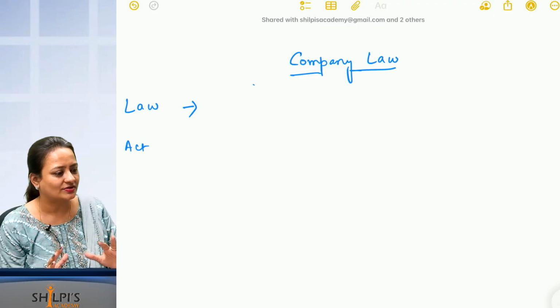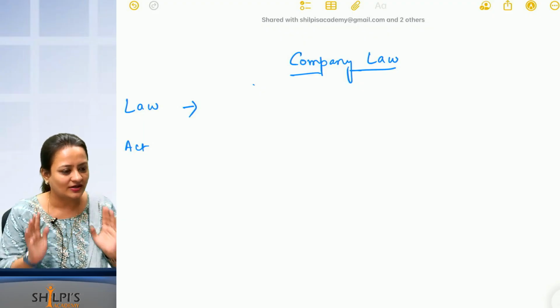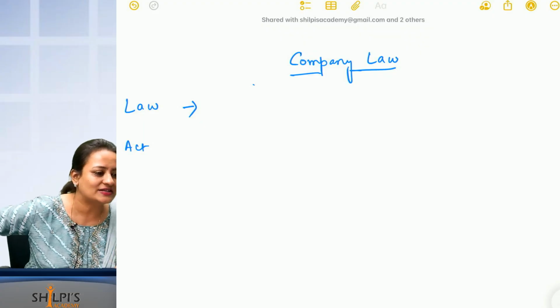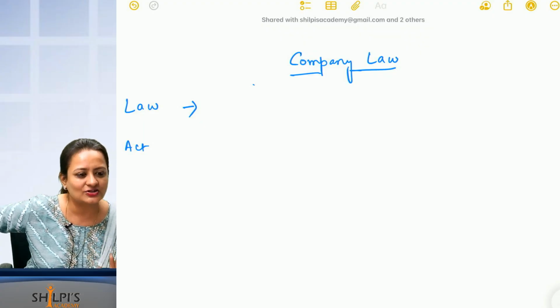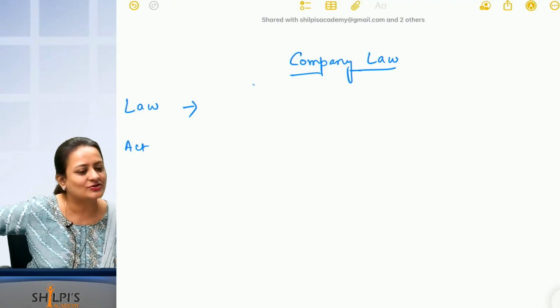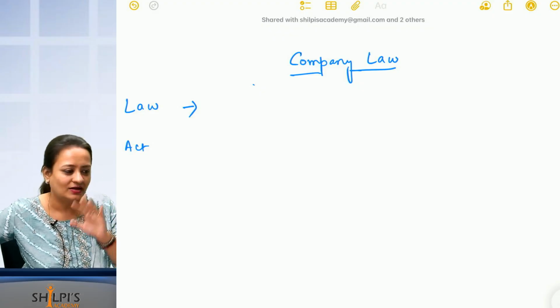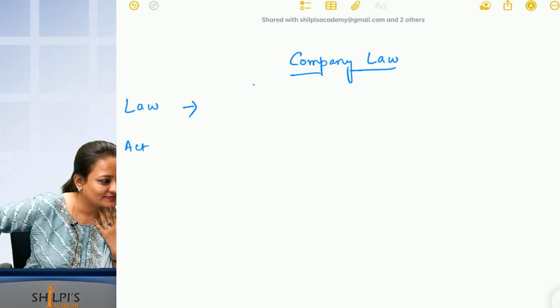I'll tell the question, you write the answer in your notebook, exchange it, correct it. Maximum 10 questions will be asked. In that, if 6 are correct, only then you are allowed to attend the class. If 6 are also not correct, that means you have not read through or understood in the last class. Then what I will make you do?